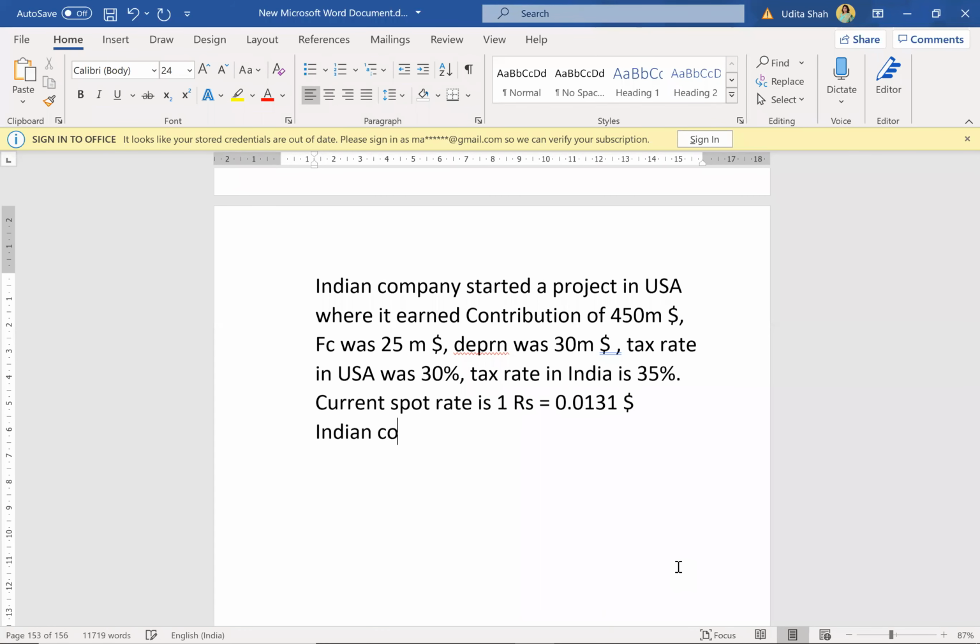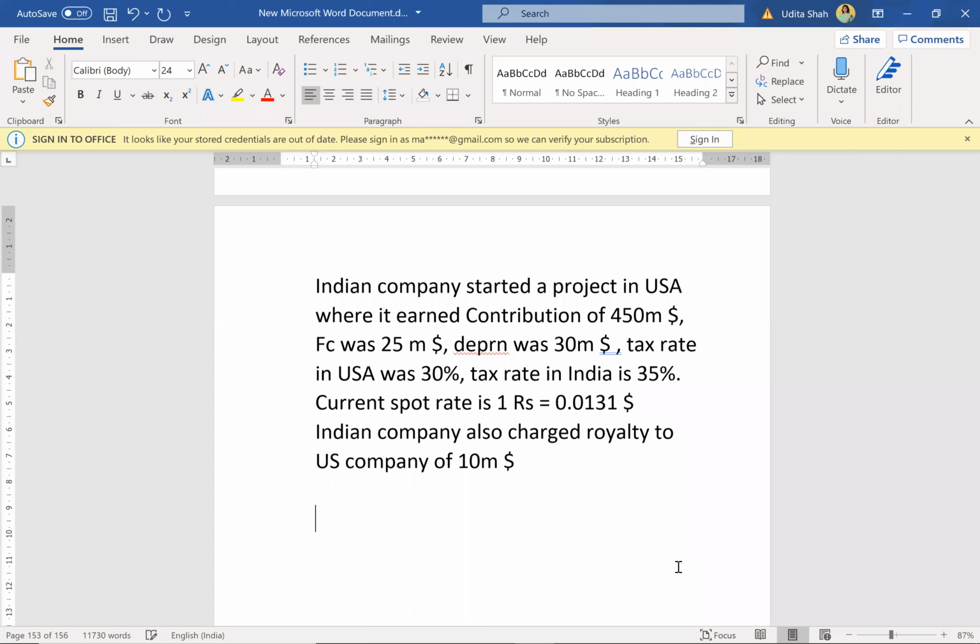The Indian company also charged royalty to the US company of $10 million.